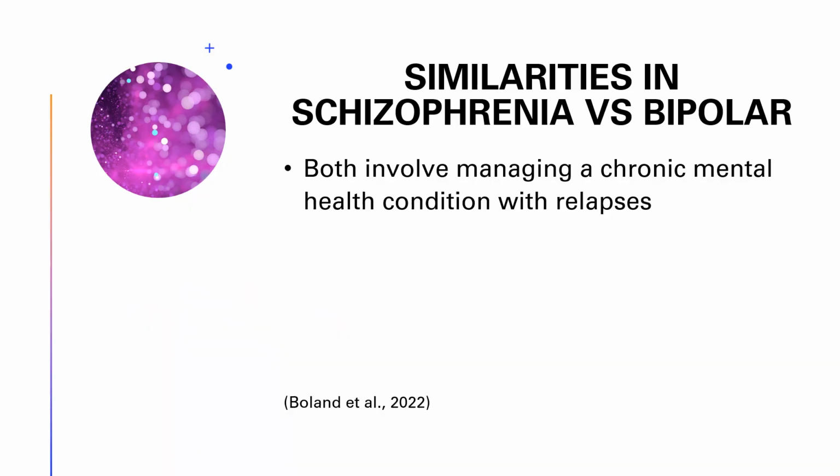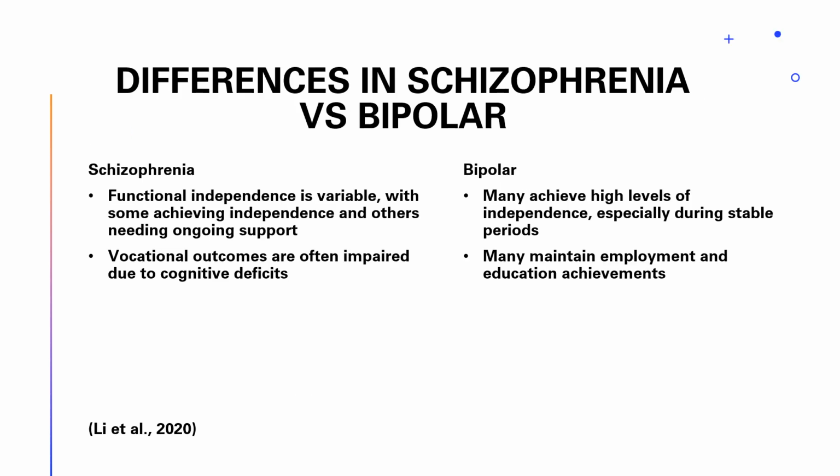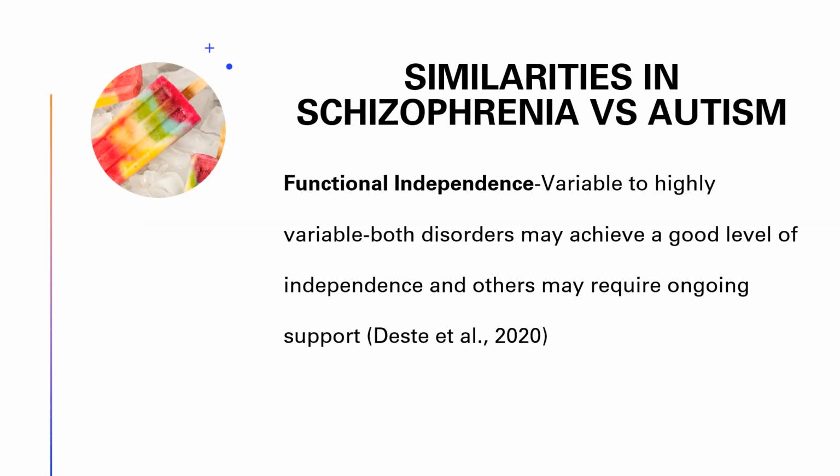Anticipated outcomes. Similarities. We both are involved in managing a chronic mental health condition with relapses in schizophrenia and bipolar. Differences. In schizophrenia, functional independence is variable. Some achieve independence, others need ongoing support, which is more typically the norm. Vocational outcomes are often impaired due to the cognitive deficits, but in bipolar, many can achieve high levels of independence and may maintain employment. In schizophrenia and autism, the similarities are functional independence.